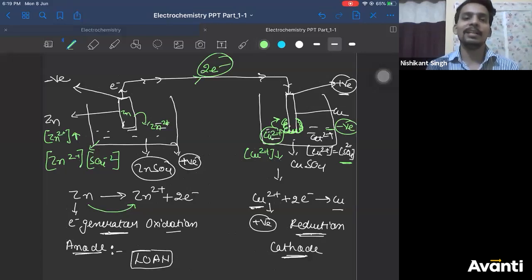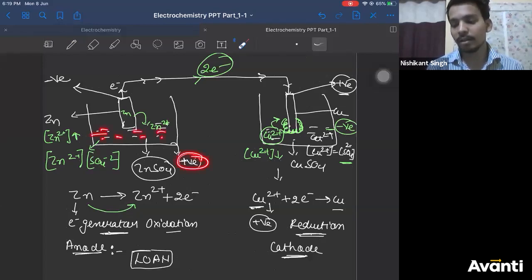Why, Prashant? Beta, this is so logical a thing. What to say? Prashant, you understand that the positive charge will increase in the solution? Prashant, this point is clear? Probably everybody has understood except you.